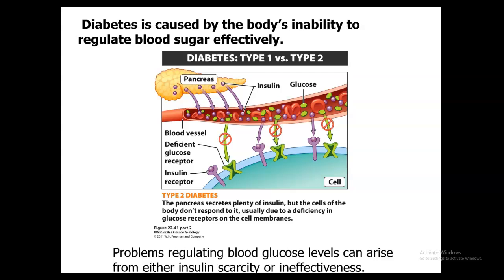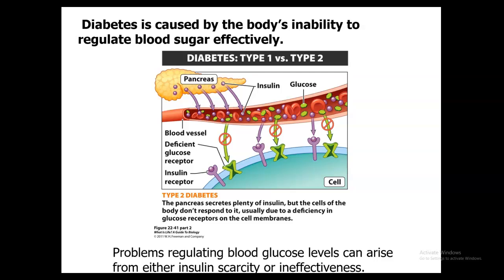Now they have things such as the pump, which can increase the amount of insulin in the body as a response to how much you've eaten or how high the blood sugar has risen. Type 2 diabetes is going to occur when the pancreas secretes plenty of insulin, but the body's cells don't respond to that insulin. And so usually that's going to be due to a glucose receptor deficiency on the cell membrane. And so you see that in this picture here.